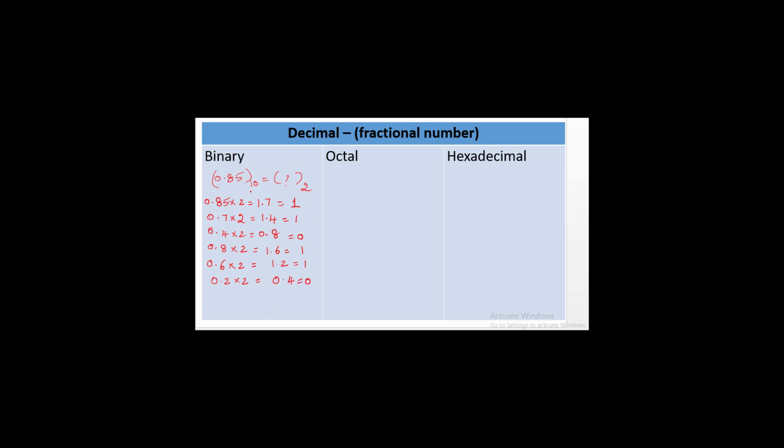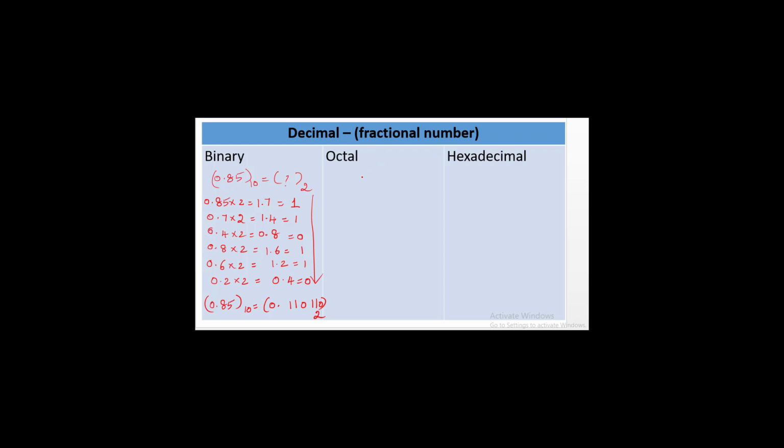For converting the fraction number into binary, we have to take values from top to bottom. The values are considered from top to bottom. So therefore, 0.85 to the base 10 is equal to 0.110110 to the base 2. So for a fraction number, we have to take values from top to bottom. So 0.110110 is the equivalent value for the decimal number 0.85.